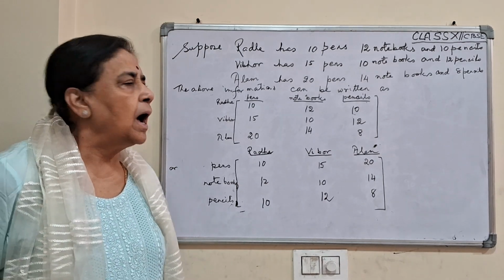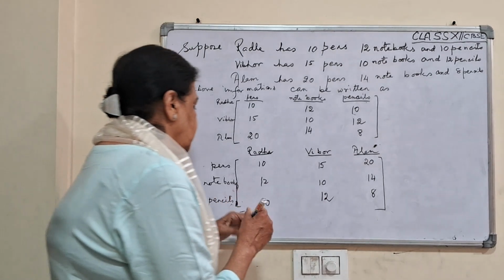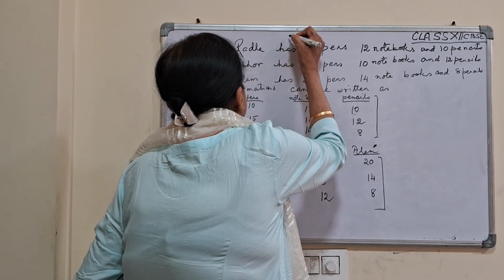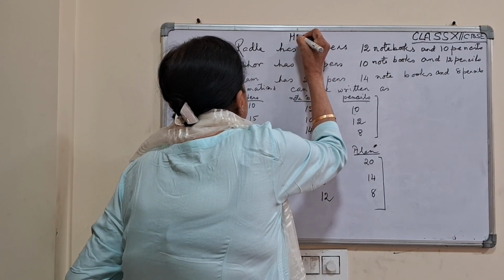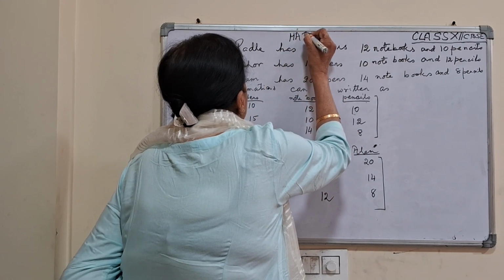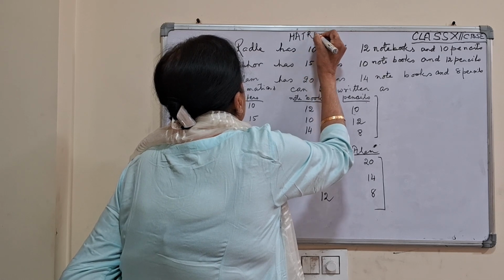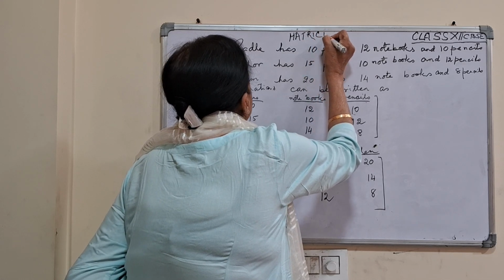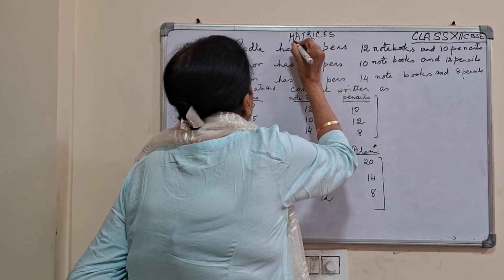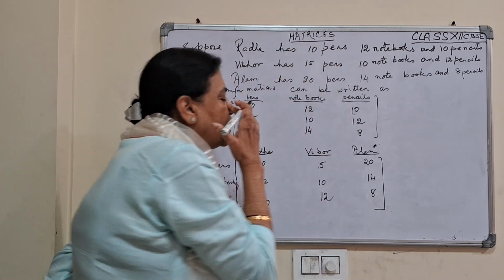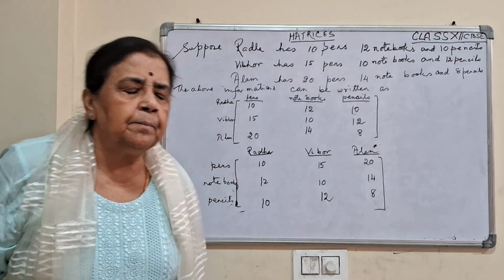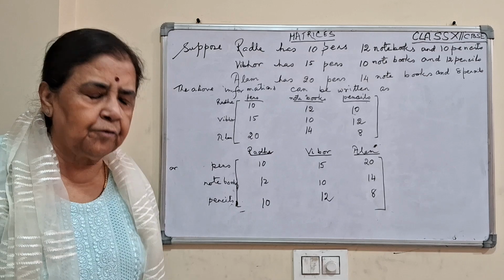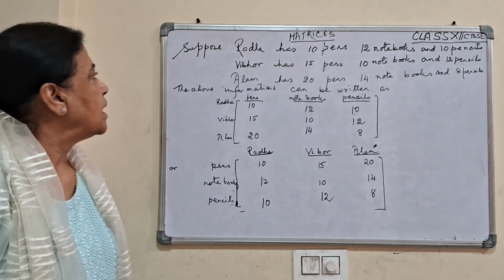Suppose I start matrices. This is a new topic to you, and I give you some information.